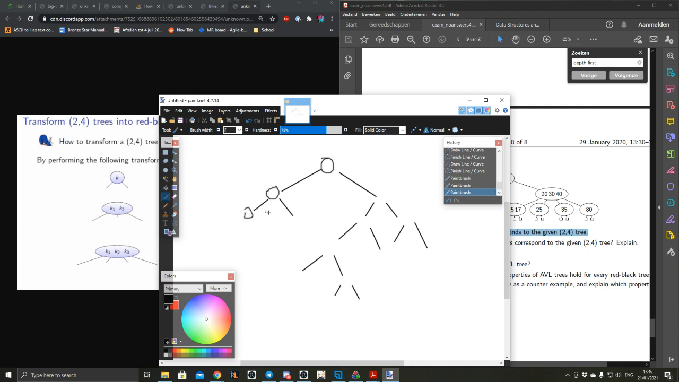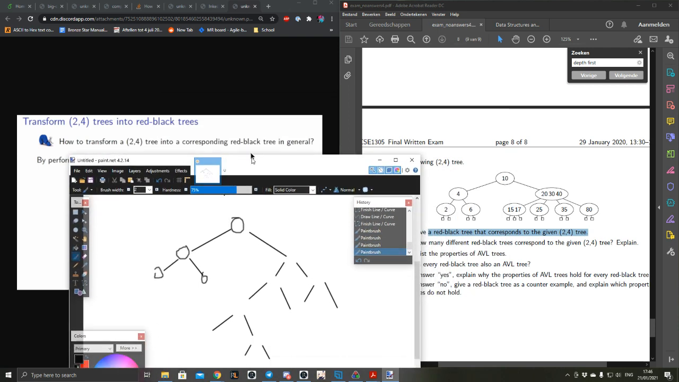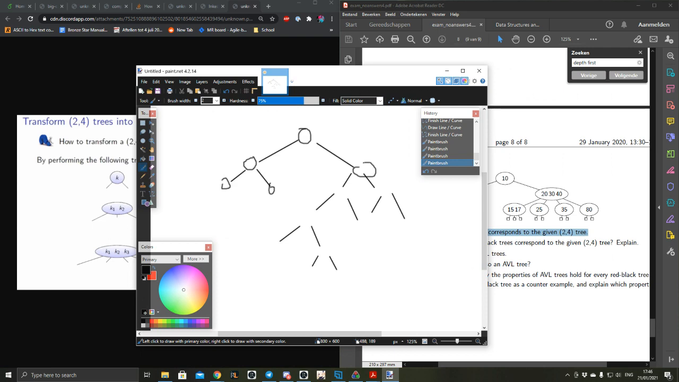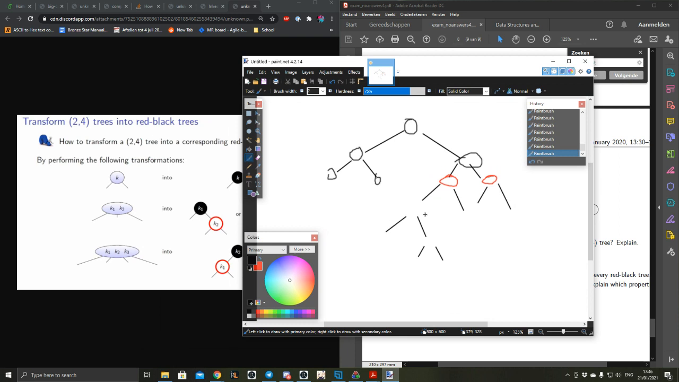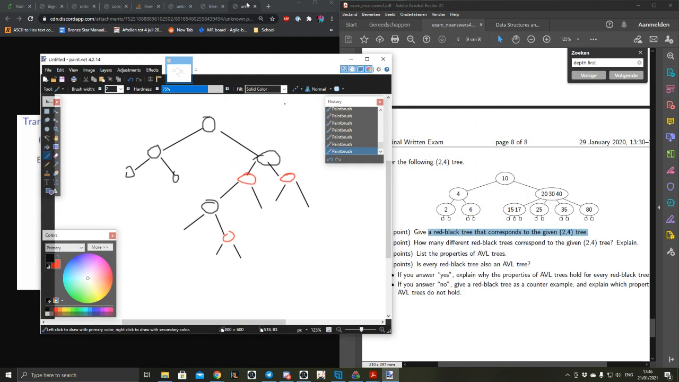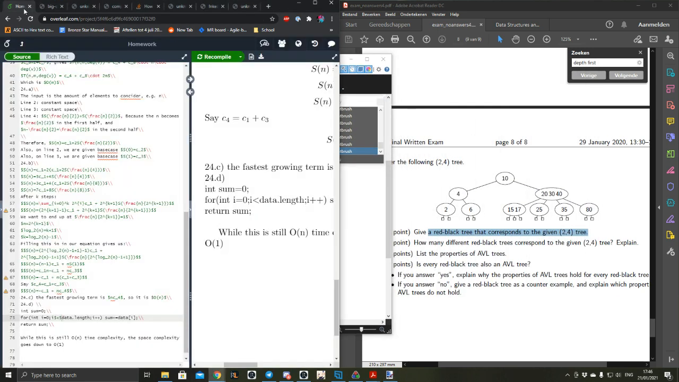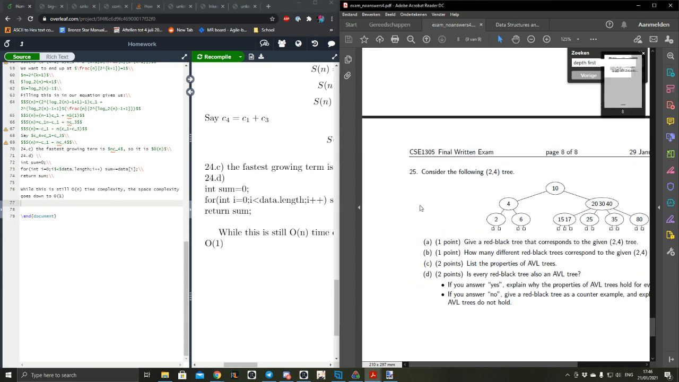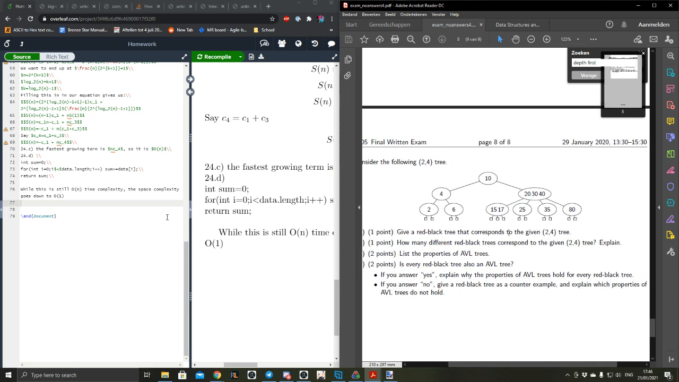Is this correct then, the left side at least? Yep, seems like it. Okay, and then on the right side we have three big things. So now we can turn this red, red, red, and then this becomes black, black, and the one below it becomes red. Okay, so this would be the tree that I would give. Okay, and then we say looking good. This is question 25A.